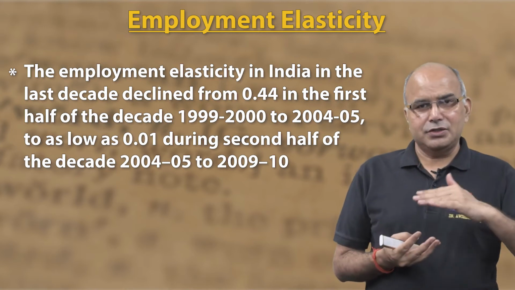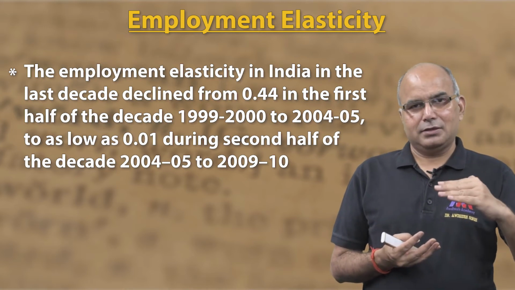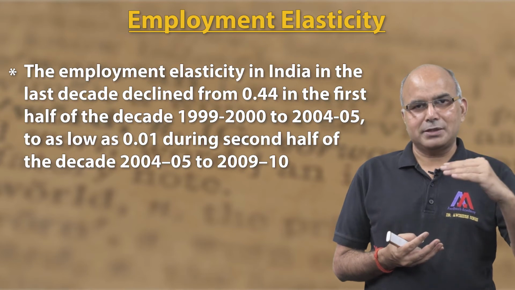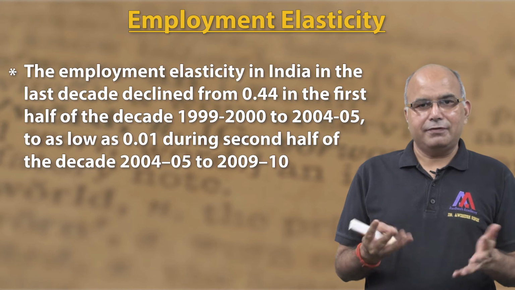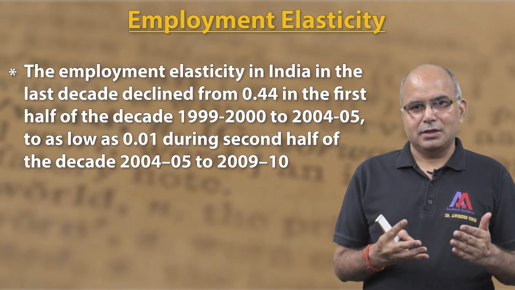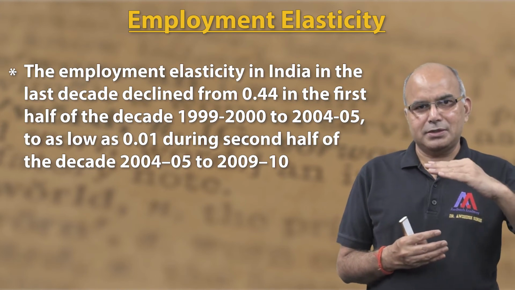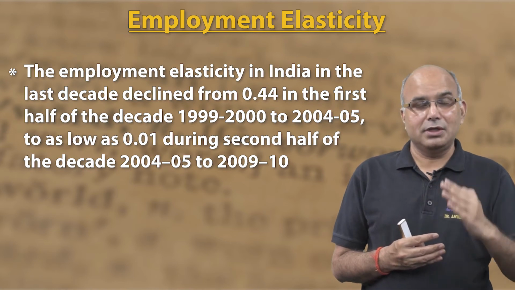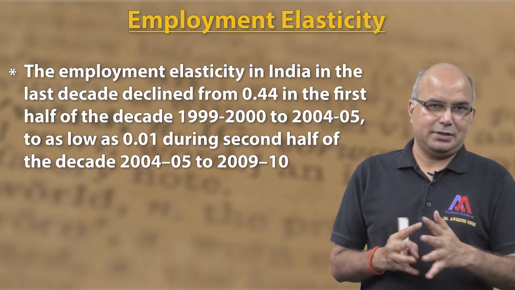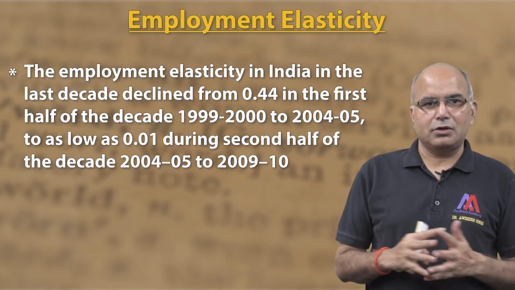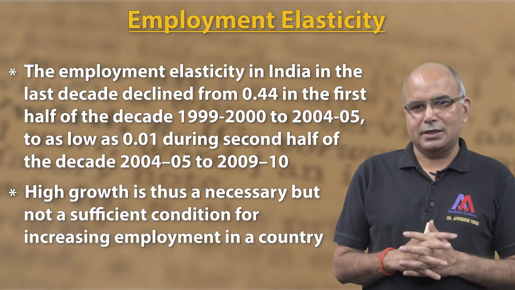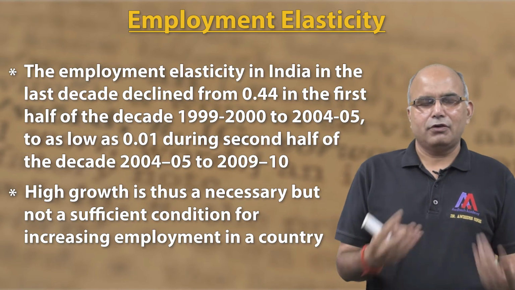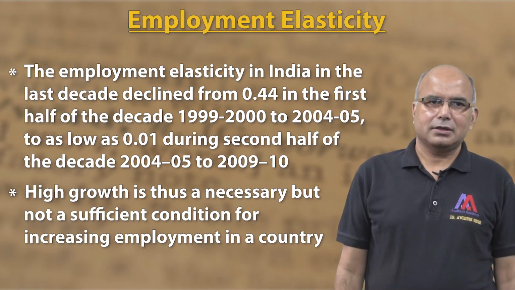That means earlier, when the GDP used to increase by 1%, job opportunities used to increase by 0.44%. Now, after this period, when the GDP growth is 1%, the job growth is only 0.01%. So that means new jobs are not being created. High growth is thus a necessary condition but not a sufficient condition for increasing employment in the country.